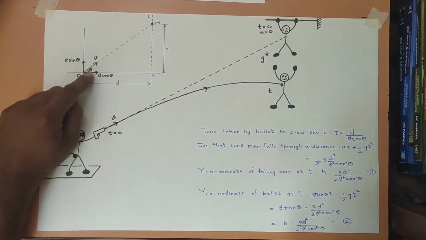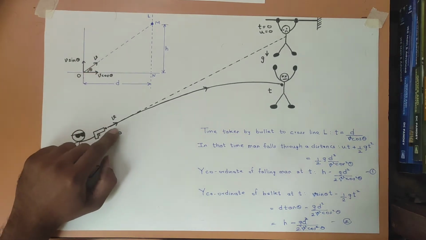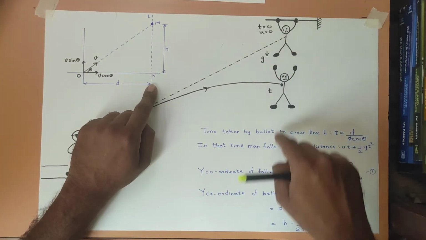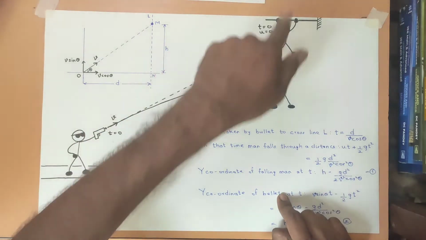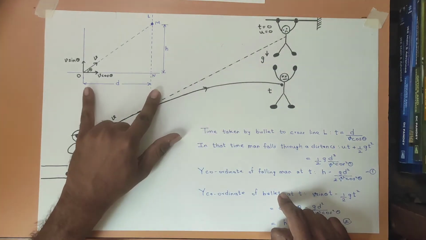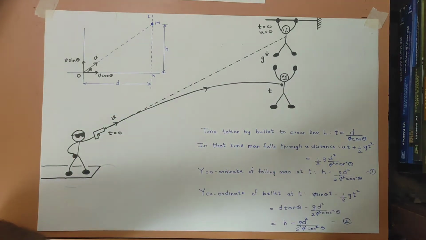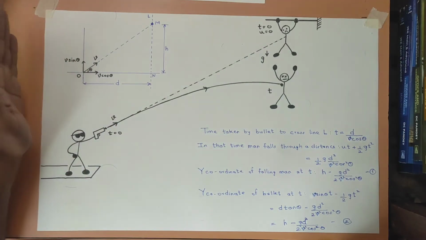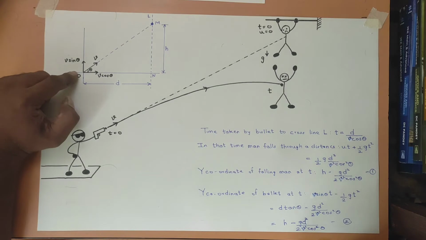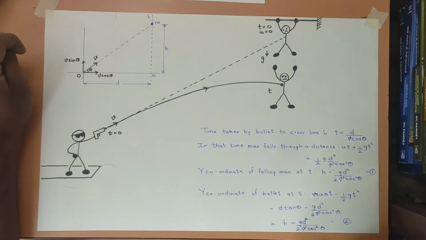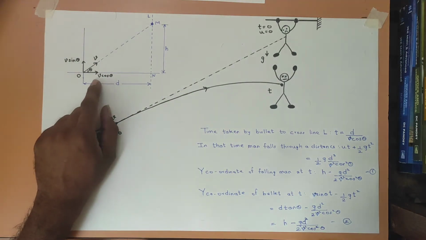This is the V vector that I have shown, the velocity vector of the bullet coming out of the gun. And this is the vertical line from which the falling person will come down. D is the horizontal distance of the bullet from its initial position to this vertical line. I have resolved this velocity into two components, the vertical component and the horizontal component. First, let us find out the time taken by the bullet to reach this vertical line. I have called that line L. We'll make use of this component.